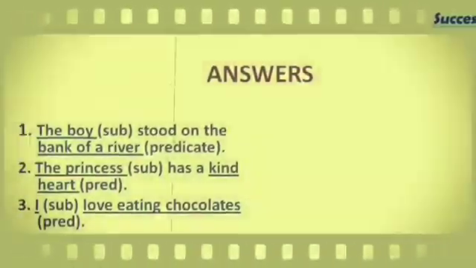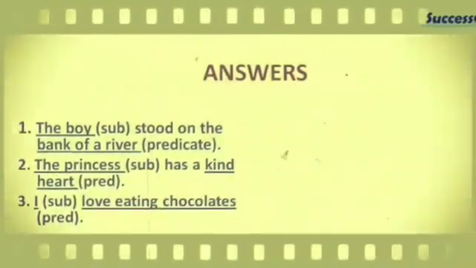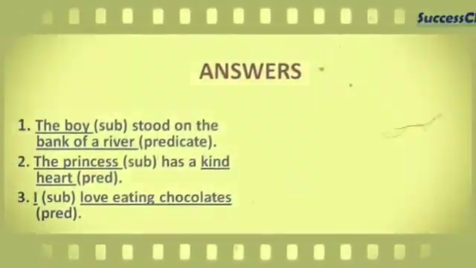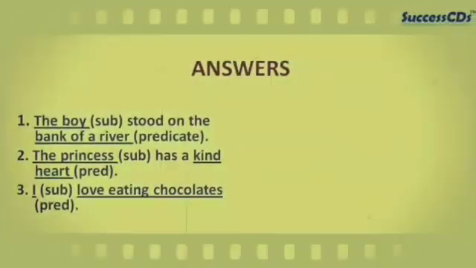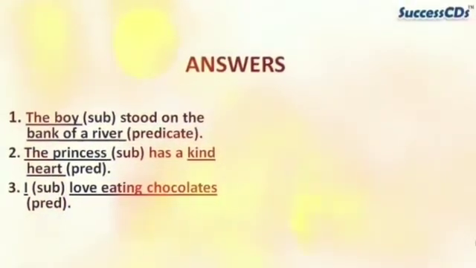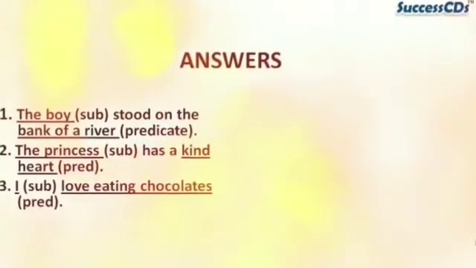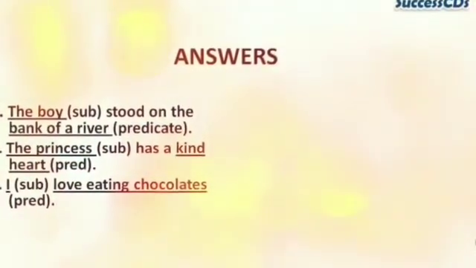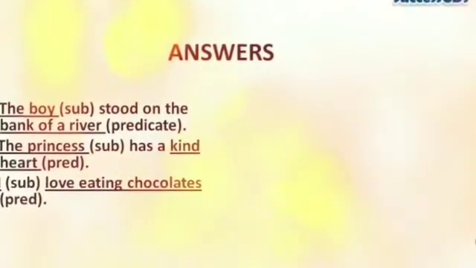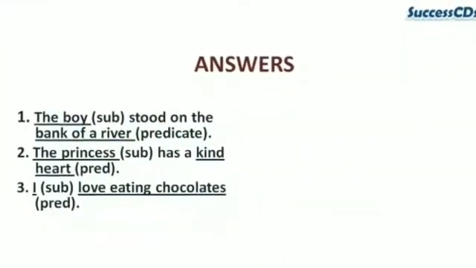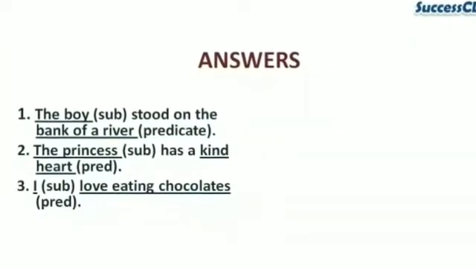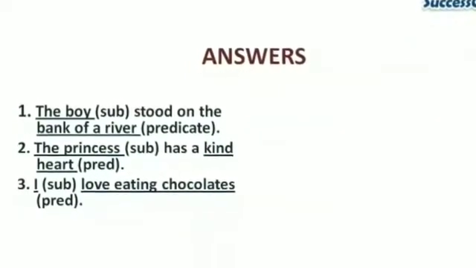In first sentence, the boy is a subject and stood on the bank of a river is a predicate. In second sentence, the princess is a subject, has a kind heart is a predicate. In third sentence, I is a subject, love eating chocolates is a predicate.